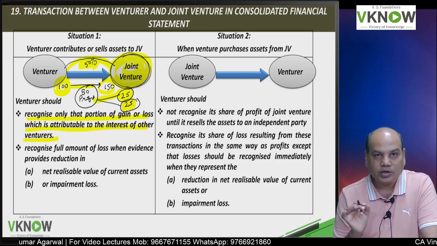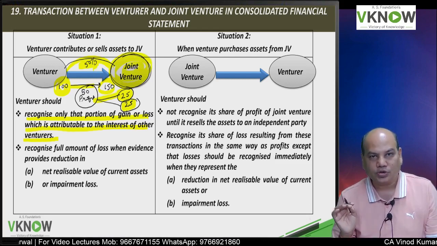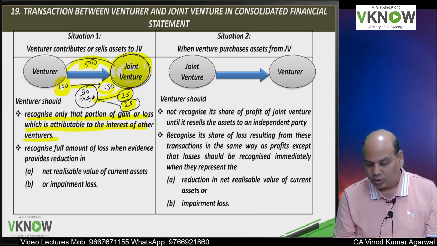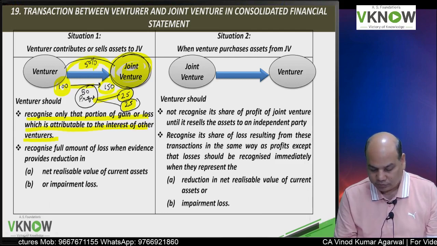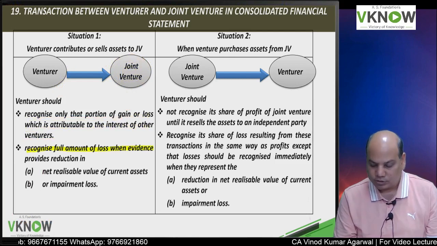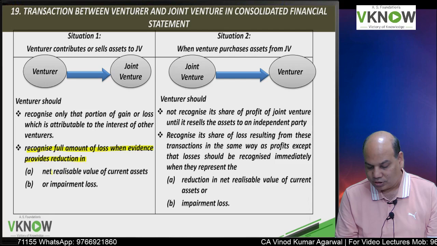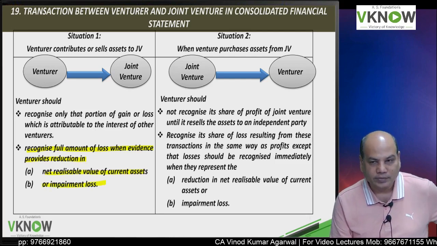You are going to recognize a profit of only 25 in the consolidated financial statement. Remaining 25 you will recognize when goods are sold to a third party. And what about the loss? Recognize full amount of loss when evidence provides reduction in NRV or impairment loss. In case of loss, we have to be conservative.